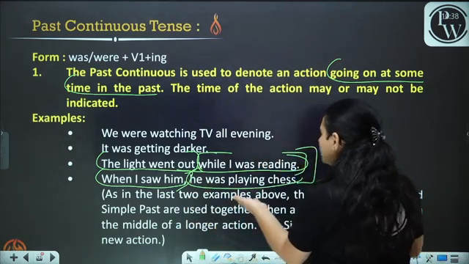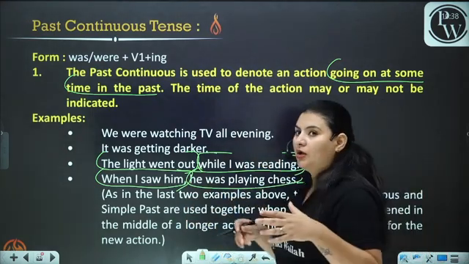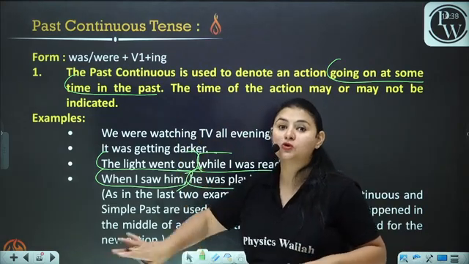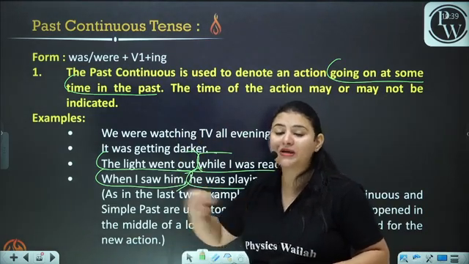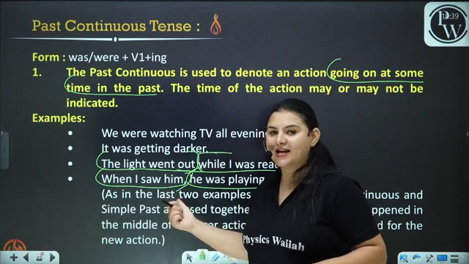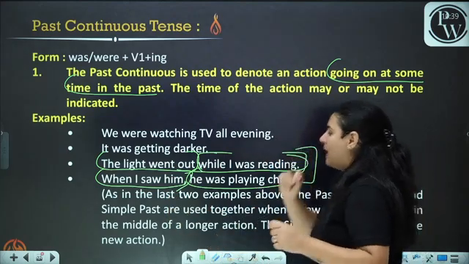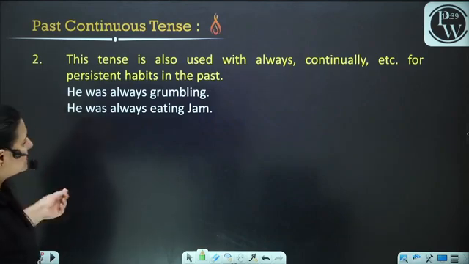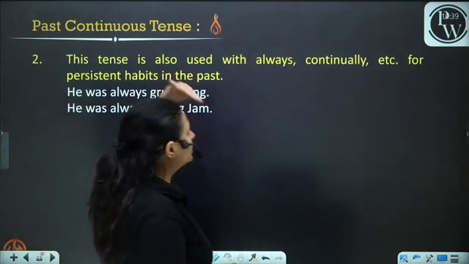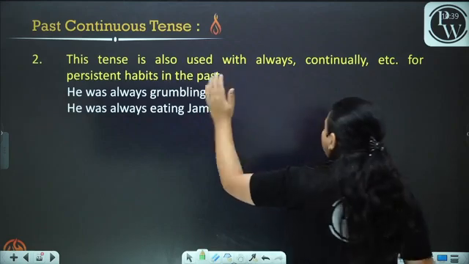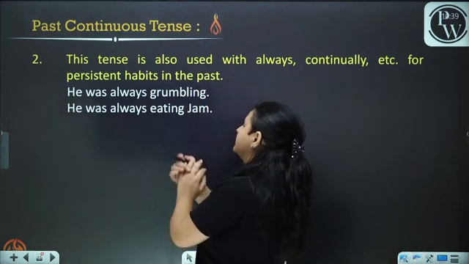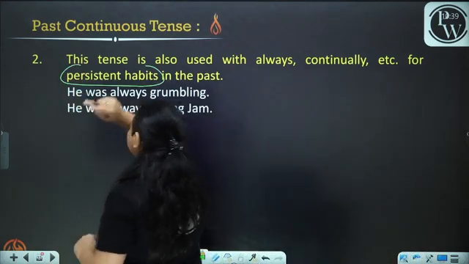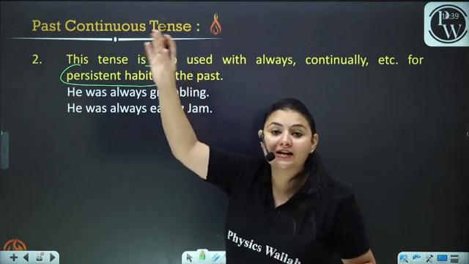Okay, when I saw him, he was already playing chess. He was doing something. So in that case, we will use the past continuous form. Now, the tense is also used with always, continually, etc. for persistent habits in the past, the habits that we had in the past.